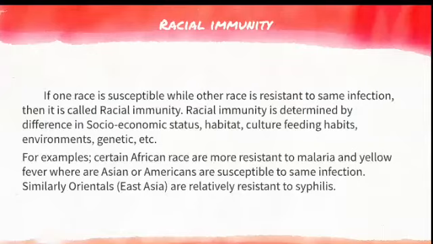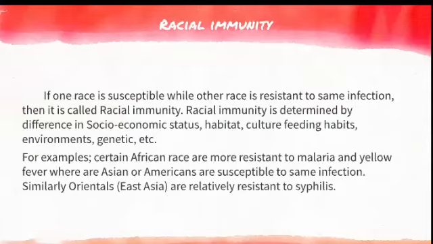The next is racial immunity. From the word itself you can understand that one race will have a good immunity, whereas the other type of people will have another kind of immunity. So it depends upon the habitat, economic status, cultural growth, feeding habits, environment, genetic factors. So everything is included in racial immunity.